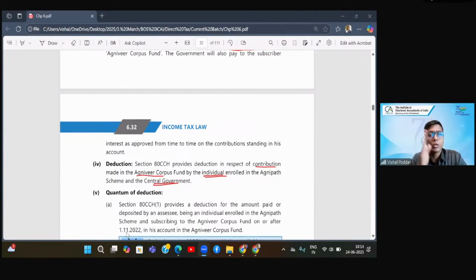You will make two separate columns, one for self and family where your limit will remain 25. You compare the payment over there with 25 and take whichever is lower. In the second column, for parents who are senior citizens, the limit will be 50,000, and you compare the parents' payment with 50,000, whichever is lower.